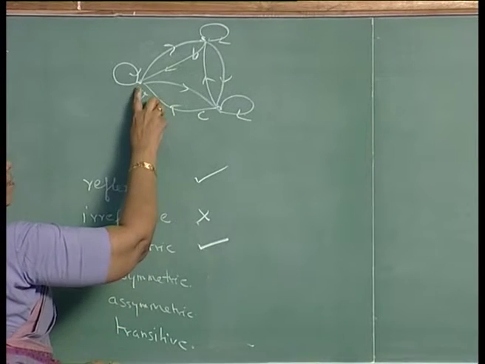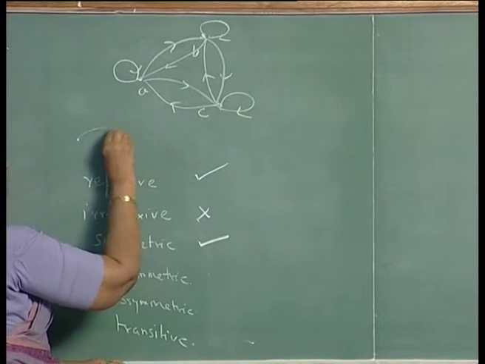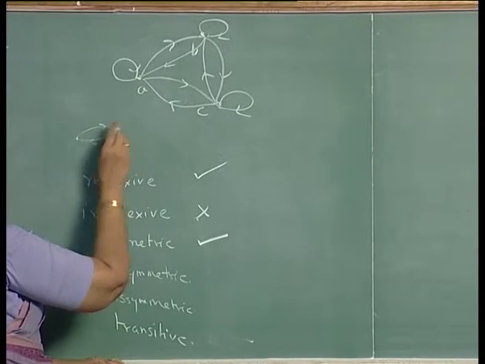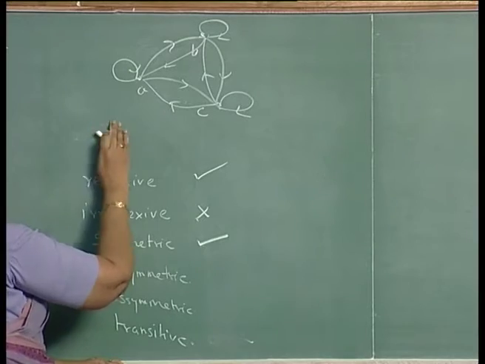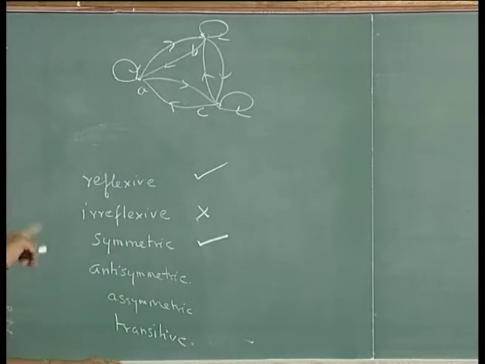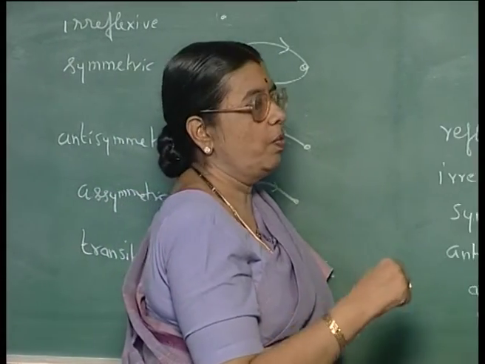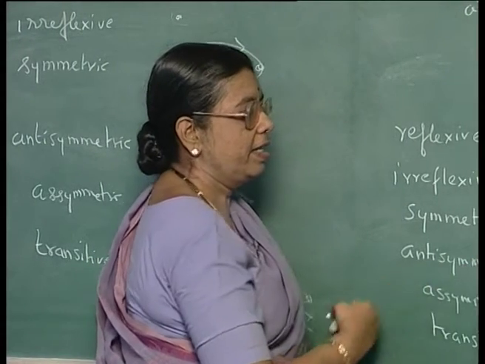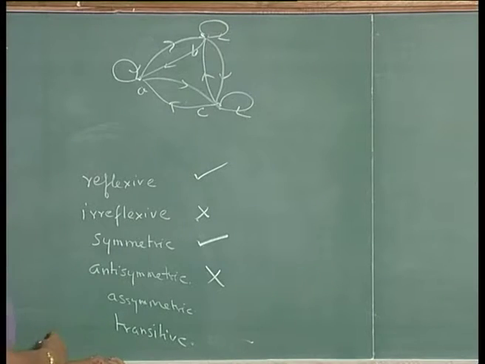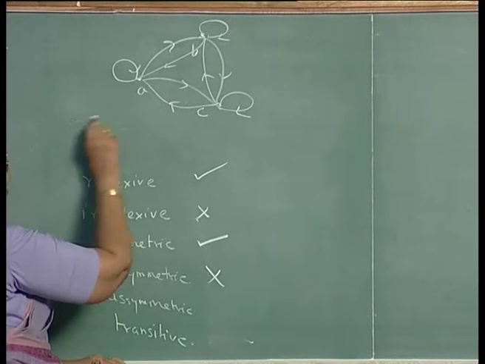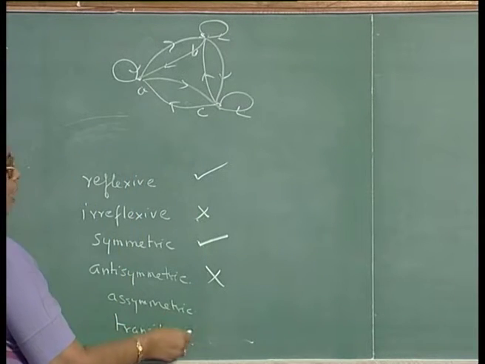Antisymmetric means you should not have something like this between 2 different nodes. If you have x related to y and y related to x, then x should be equal to y. So, it is not antisymmetric. Is it asymmetric? No, because for asymmetric you should not have something like this, nor can you have self loops.